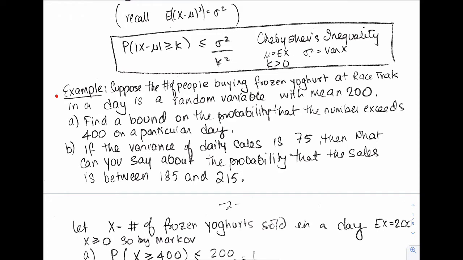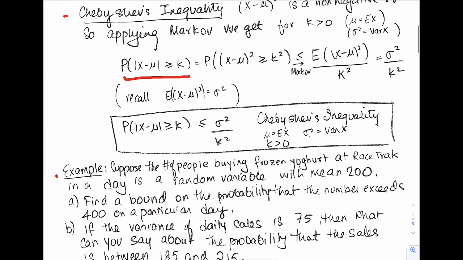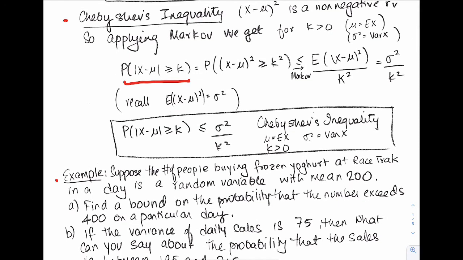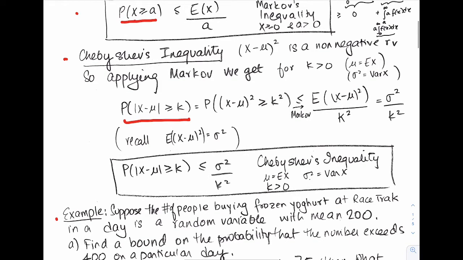So in the first case, what do you have? You know the mean of the random variable, and you're asked to find a bound on the probability that the number exceeds 400. Well, in part A, you don't know anything about the variance, so Chebyshev's is out of the question. Let's look at Markov, just scrolling up. You have probability x bigger than or equal to a. So over here, our a is 400.